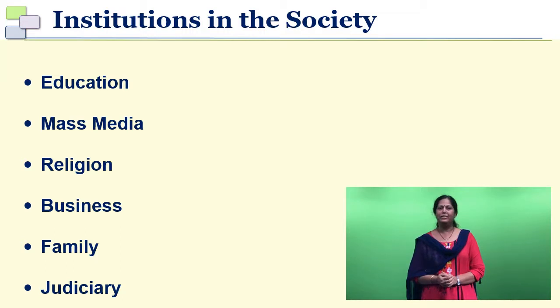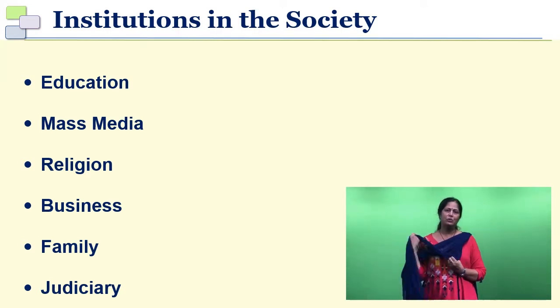When we look at education, the main function of education is to train and educate the child. When we look at religion, it teaches us how to behave, how my behavior should be according to the principles of that particular religion. When I look at mass media, the major function of mass media is to make people aware of what is happening in the society. So, when each component is playing its role, their roles are interdependent.